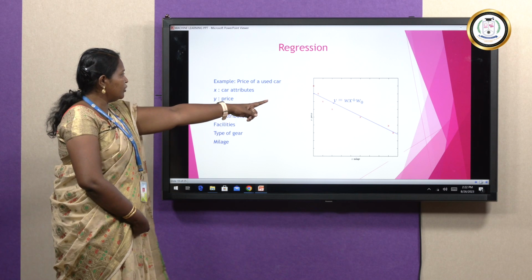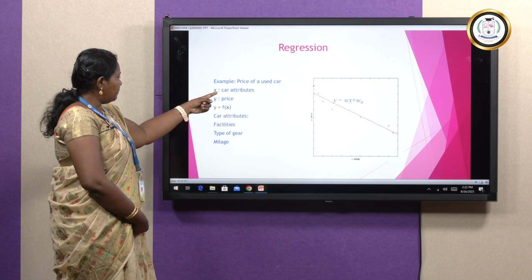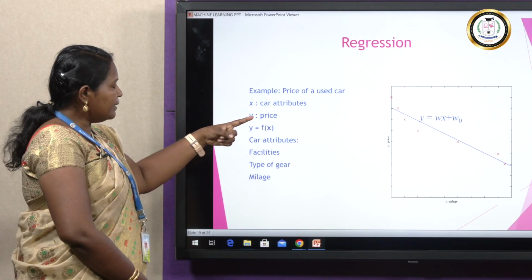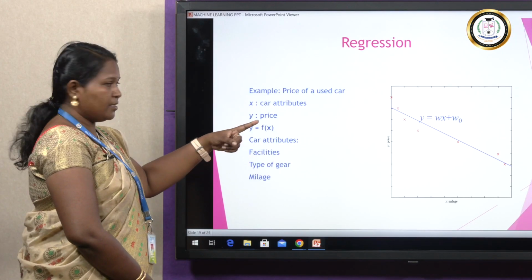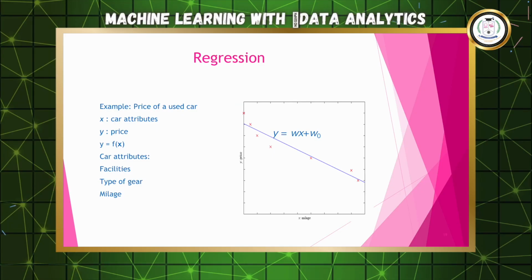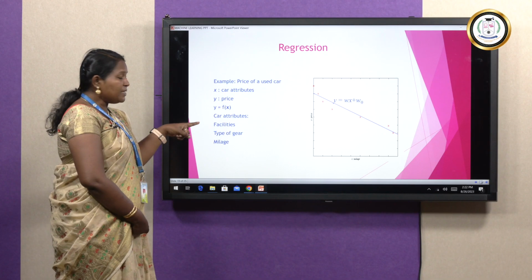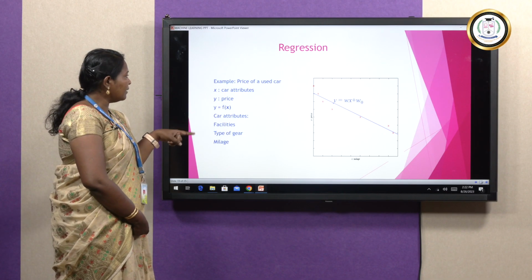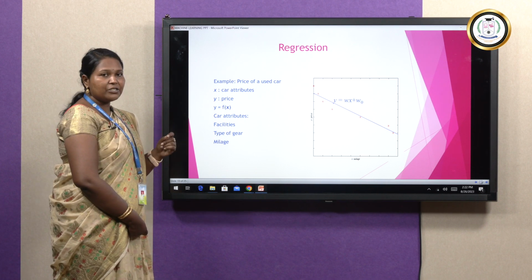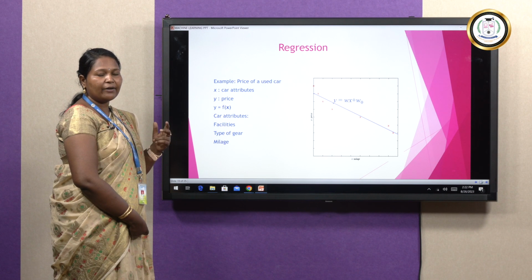So here we have y equals wx plus w0, the price of a used car. Car attributes determine the price. It depends upon the mileage also; if it gives more mileage, the price will be somewhat higher. So the car attributes, that is the facilities, types of gear, mileage, all these determine the price of a car. These all come under the x value, and y is the price of the car. This is called regression. Regression is the second important concept in machine learning after classification.